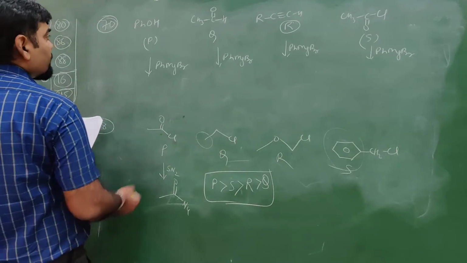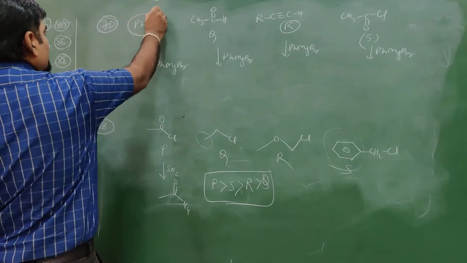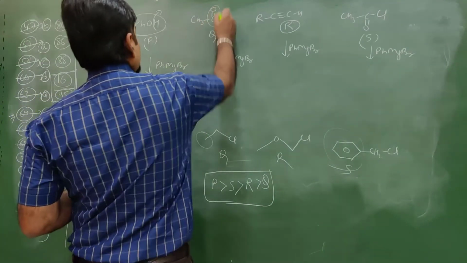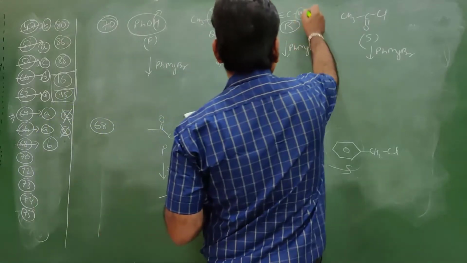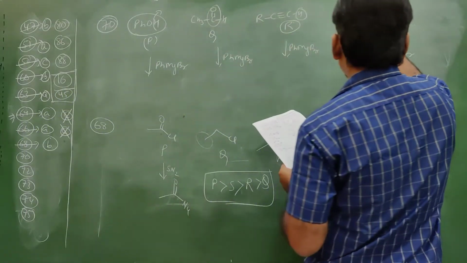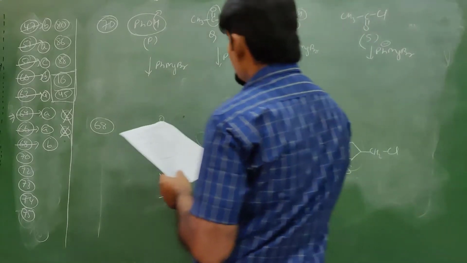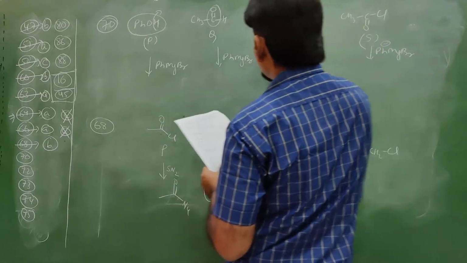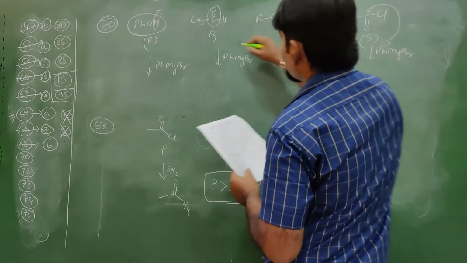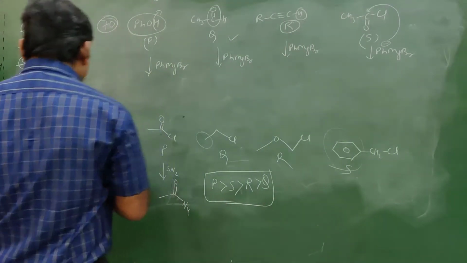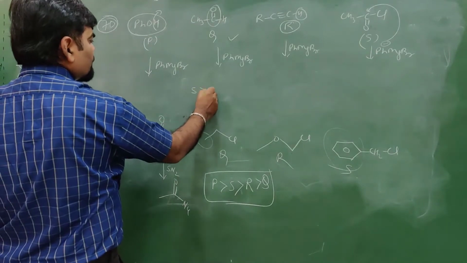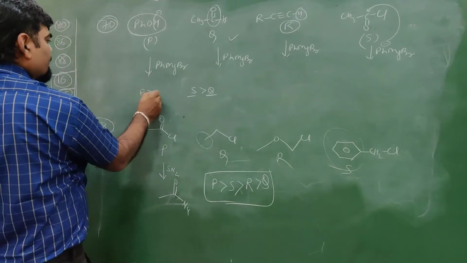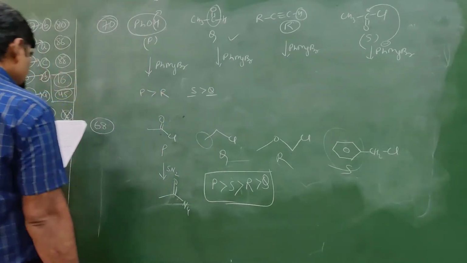See, this is reactive because of its acidic proton. This is reactive because of the presence of a carbonyl carbon. This is reactive because of this acidic character. This is reactive because of a good leaving group. Okay. So over here acyl halide, over here aldehyde. So nucleophilic attack is more possible over here than this. So S is more reactive than Q. This we got. Now P and R. So P is more reactive than R.